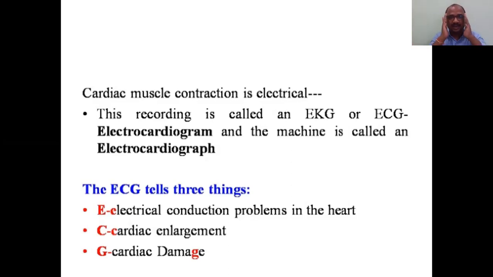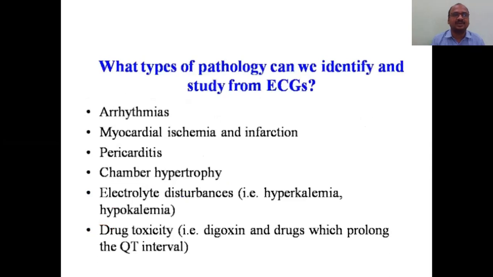And the ECG tells you 3 things. What information does the ECG give? Electrical conduction problems in the heart, cardiac enlargement, whether the heart is enlarged, and cardiac damage, whether the heart is damaged. That will be explained by the ECG.